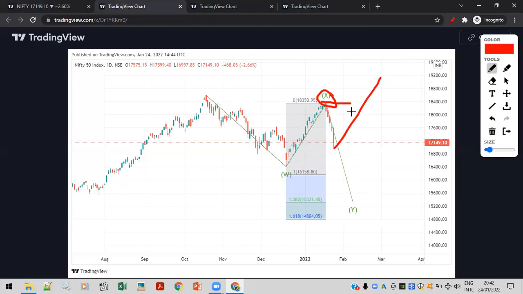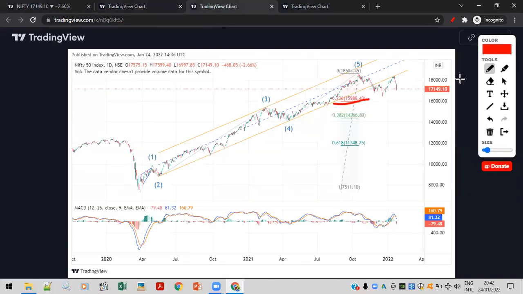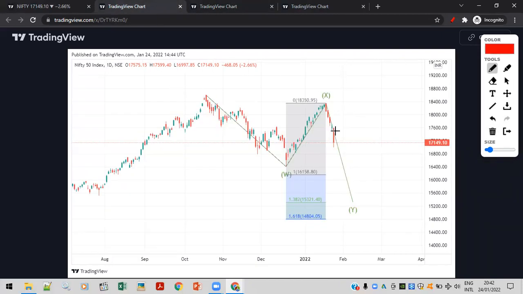If our count is wrong, if this entire sequence is wrong, if I have counted incorrectly, it will break 18,350 and boom, it will go up again. So yeah, we will talk about both possibilities. हम लोग दोनों चीजों के बारे में बात करेंगे. So yeah, it will break this if it's an impulse wave. This is an impulse wave, correction completed here, our wave count is wrong, then it will go higher. So we will draw the target once it breaks this level.